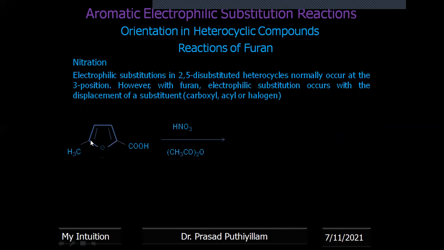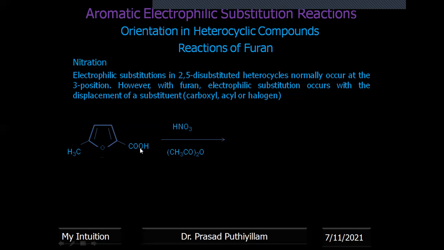So 2,5 disubstitution. Consider position 2 having an acid functional group, a carboxyl group, and position 5 having a methyl group. In such cases, if nitration is done, a special type of substitution takes place.